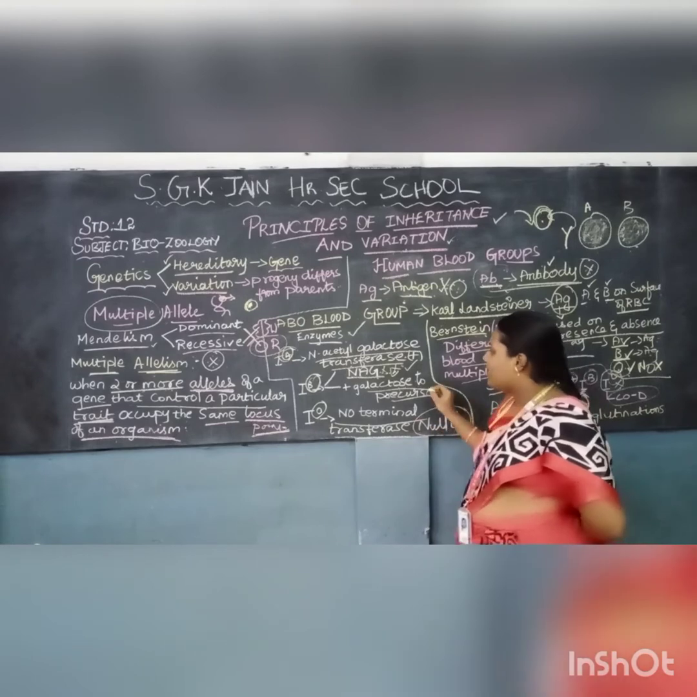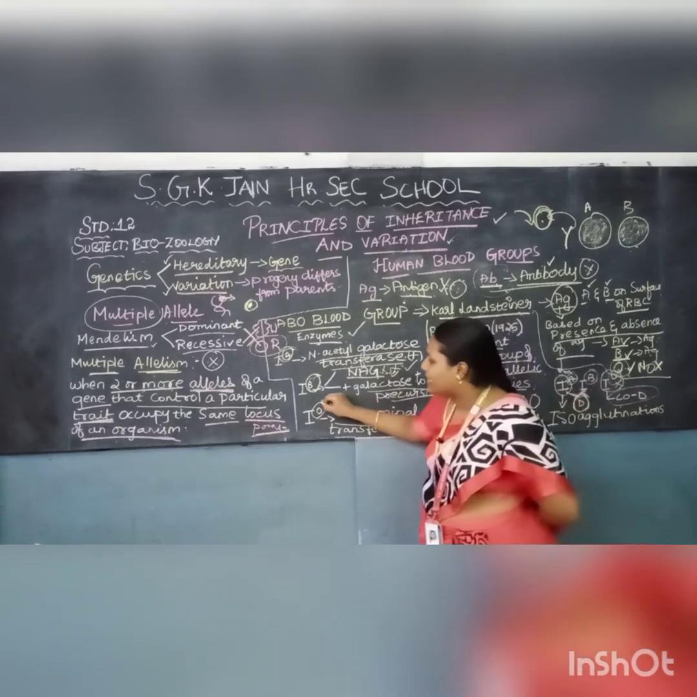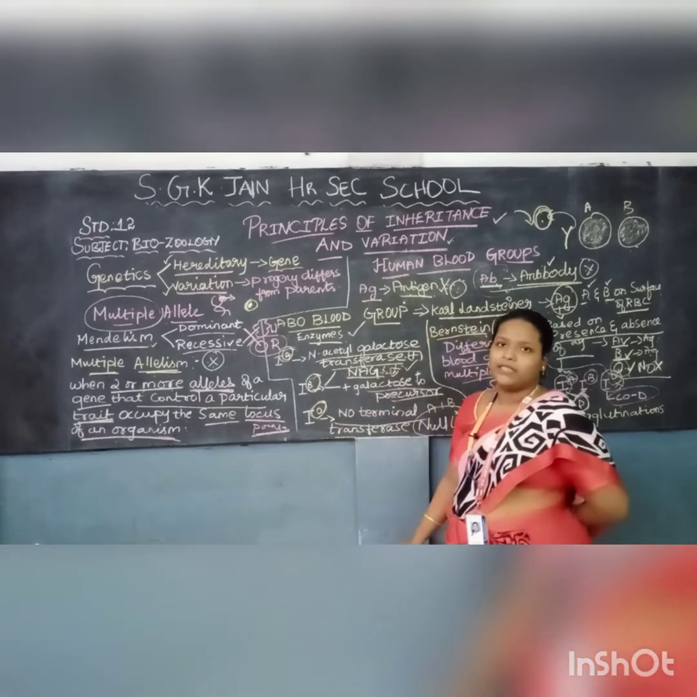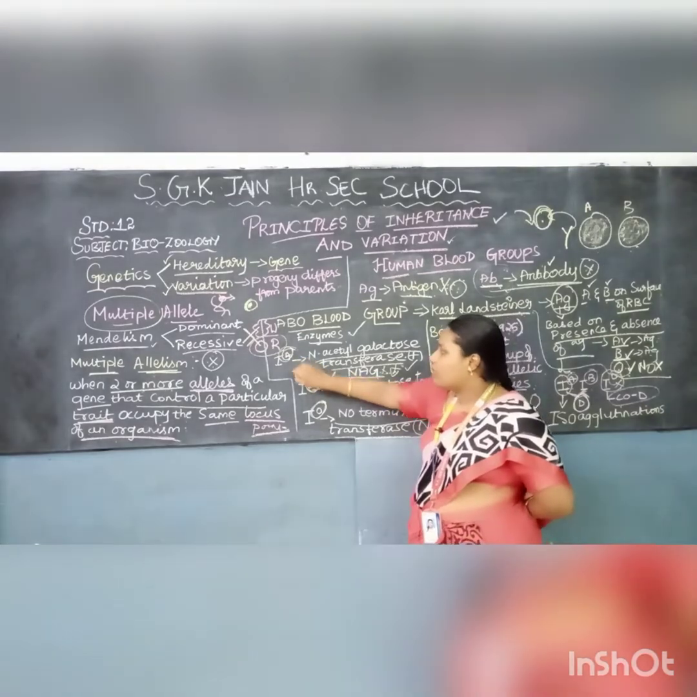So by the absence of A and B antigen, we can identify that it is an O group. Clear? Again I am explaining.